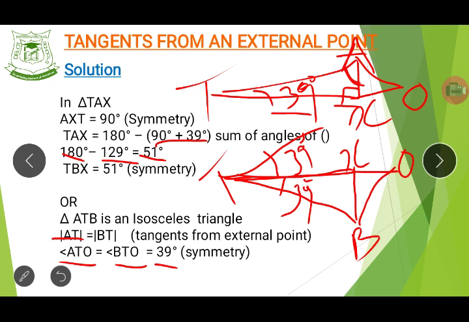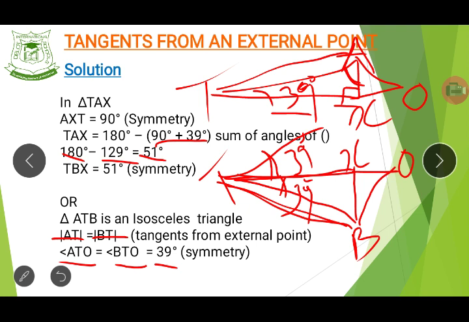And line AT, that's from T to A, is the same as the line from B to T, whichever the case may be. Do you see that now? So now they are both the same. So that means this angle also will be the same as this angle, which is 39 degrees.